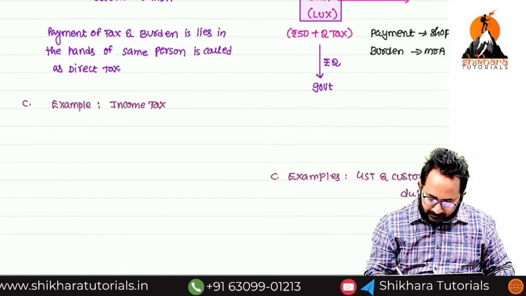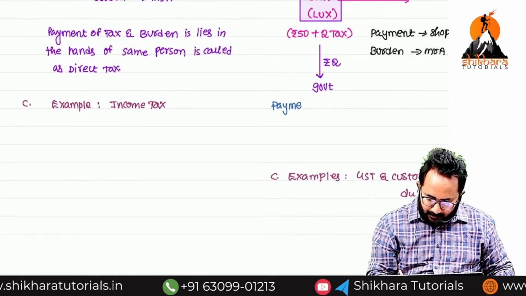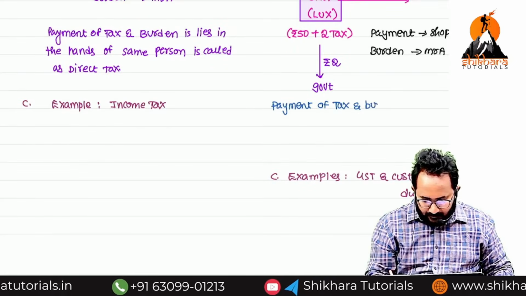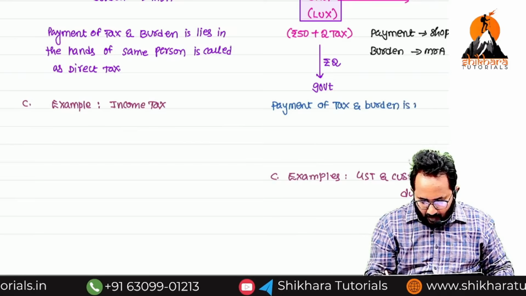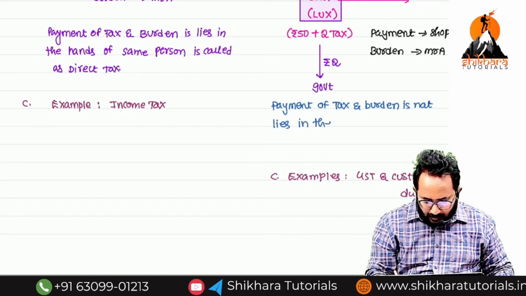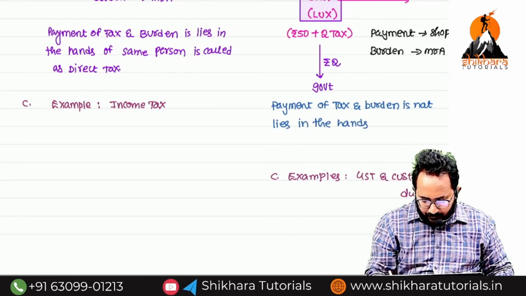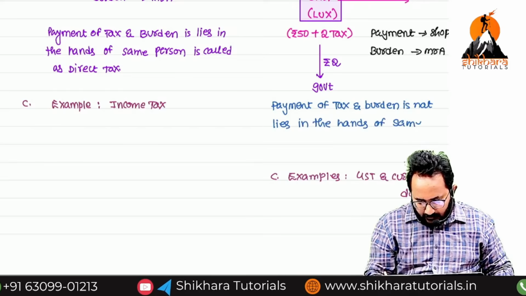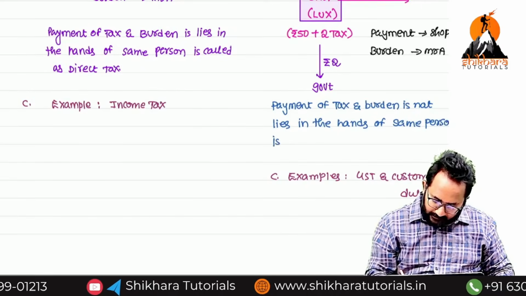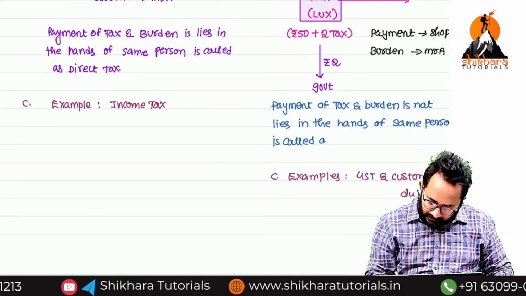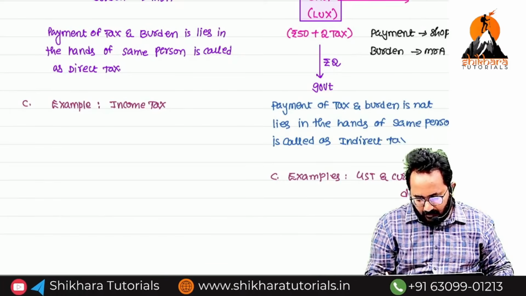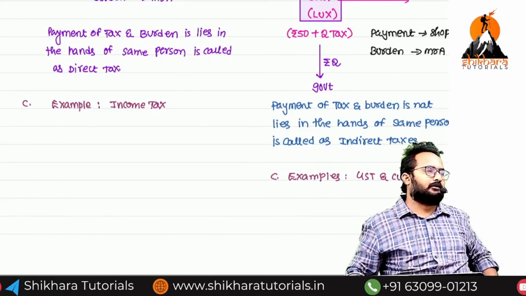Payment of tax, next, burden is not lying in the hands of the same person, is called as indirect taxes. Examples: GST and customs duty. Clear?